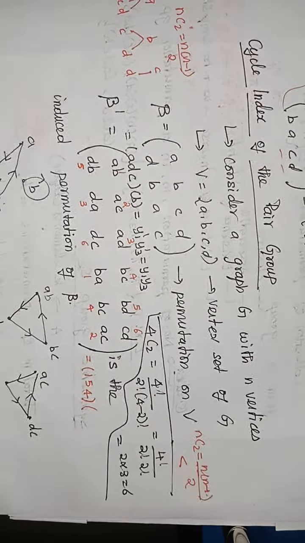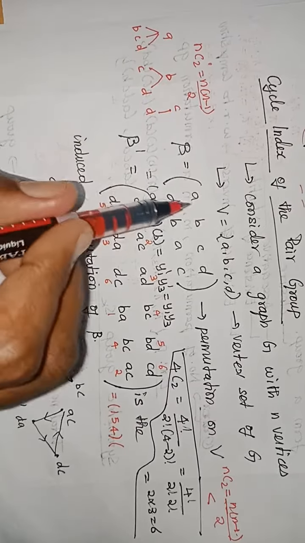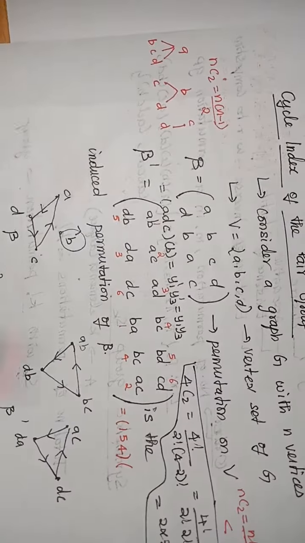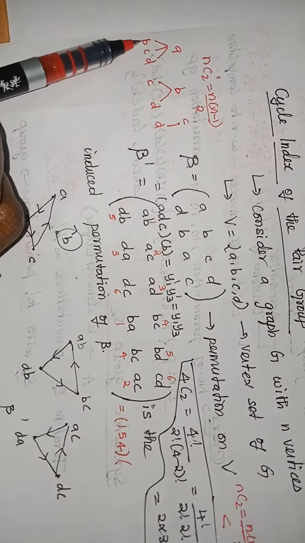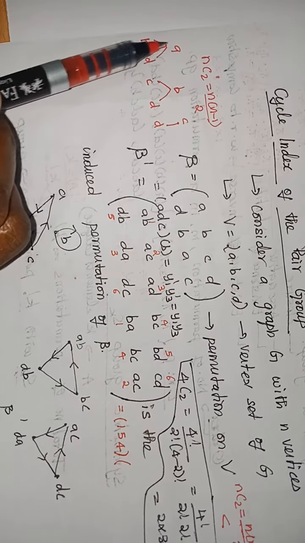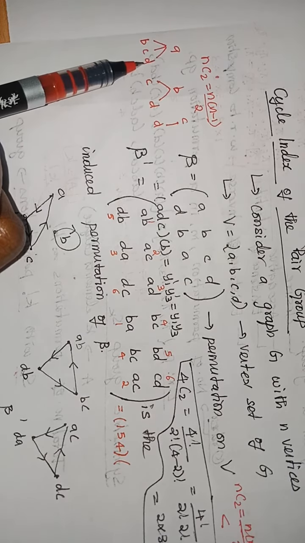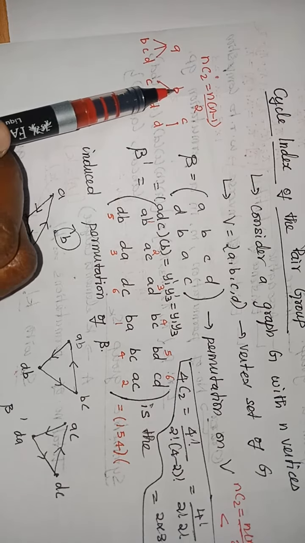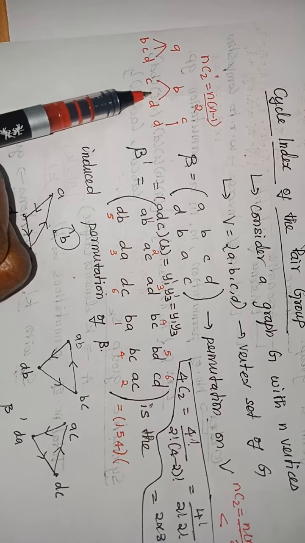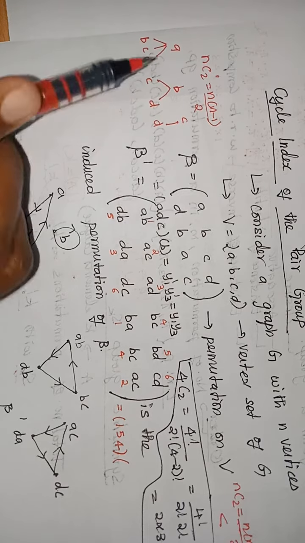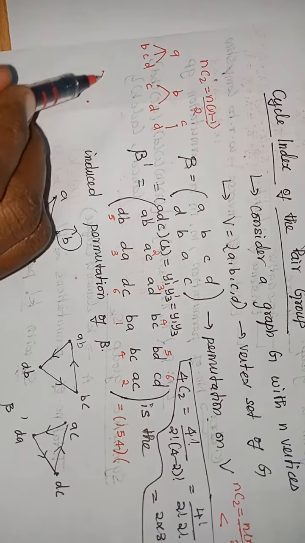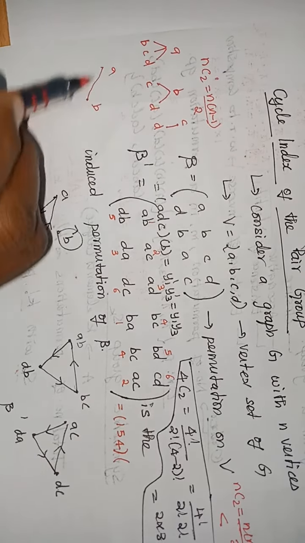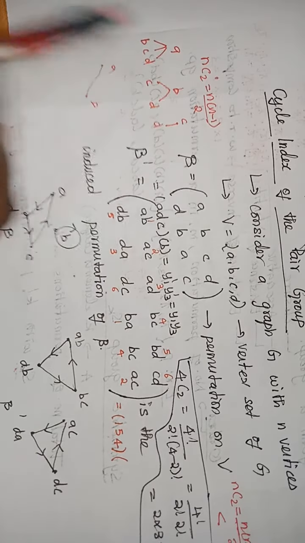So, what are the possibilities to pair the edges? I can either pair A with B, A with C, A with D. Then, what is the leftover? I can join B with C, B with D. I have excluded B with A because joining A to B is the same as B to A, so that has been included here.